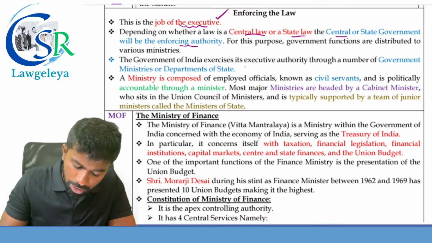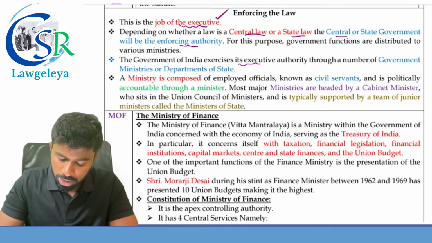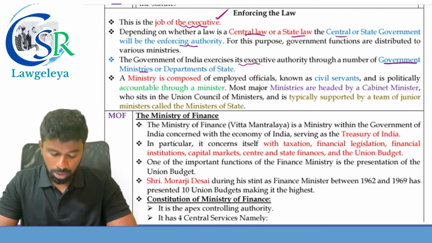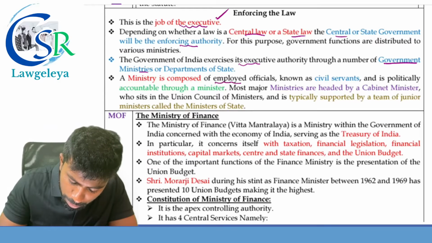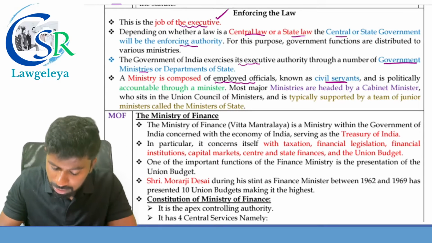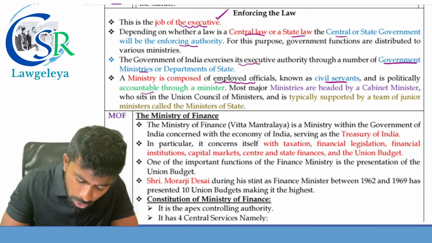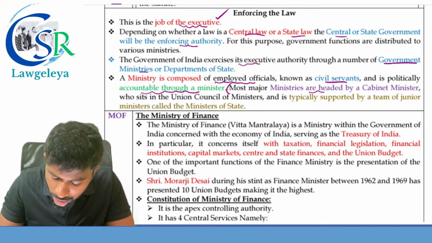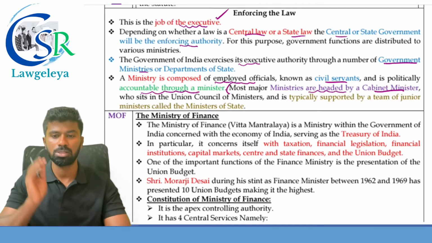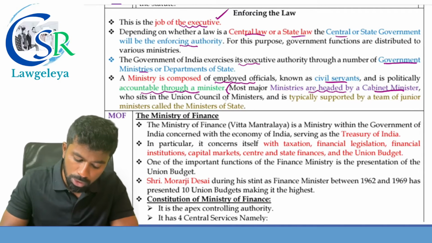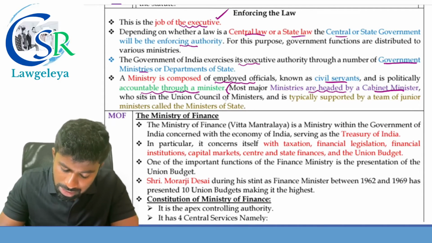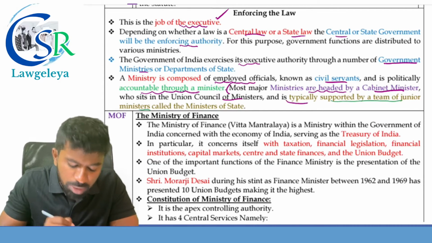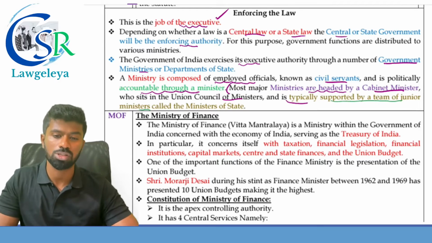The government of India exercises executive authority through a number of government ministers or departments of the state. The ministry is composed of employed officials known as what? Civil servants. And it is politically accountable through whom? Through a minister. Most major ministries are headed by what? Cabinet minister, the principal minister, who sits in the Union Council of Ministers and is typically supported by a team of junior ministers called ministers of state.